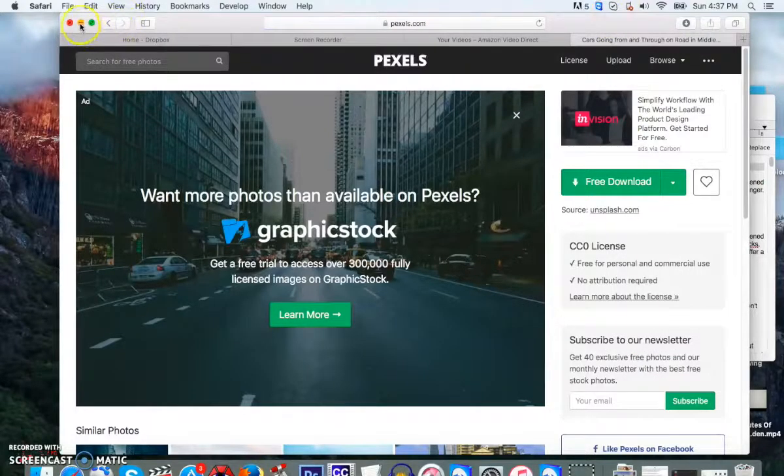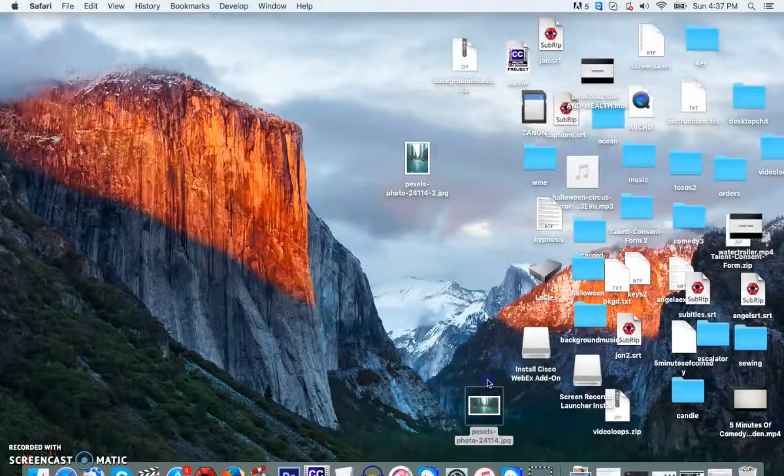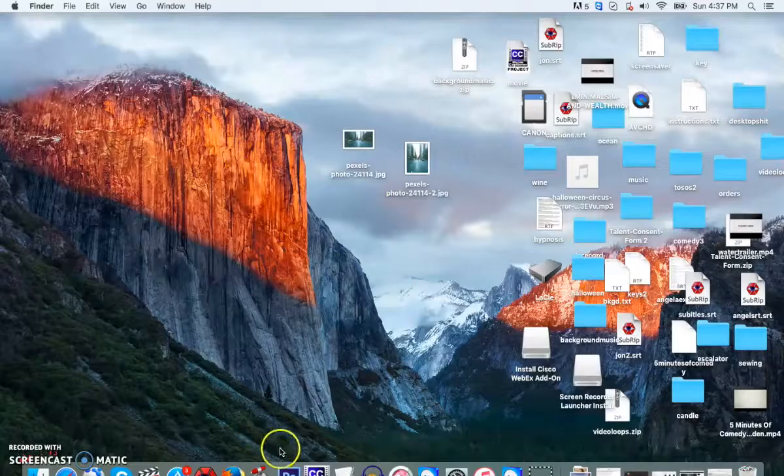Okay. Now, if we come right here, see, these 2 pictures were downloaded. So the next step we're going to do is we're going to go to Photoshop and open it.